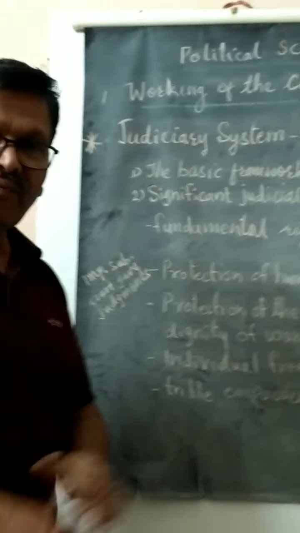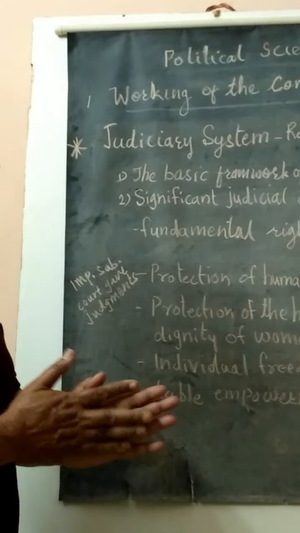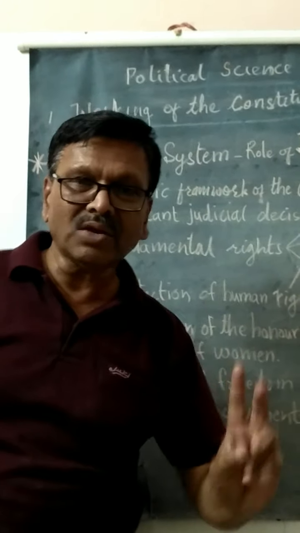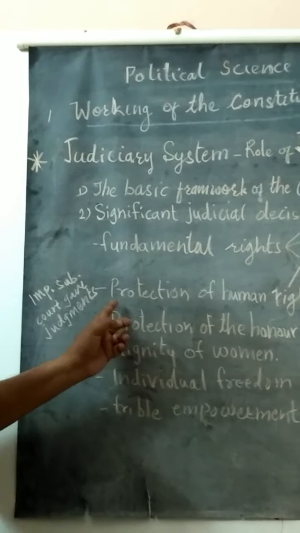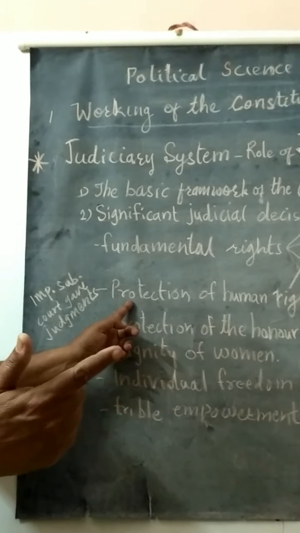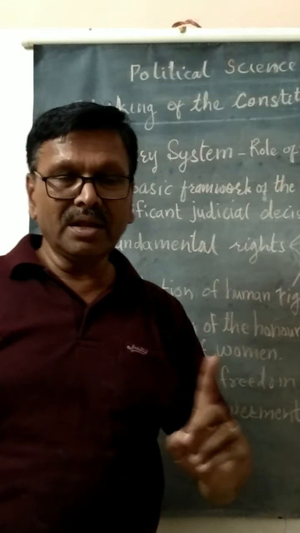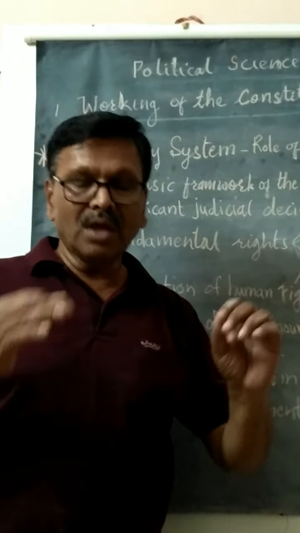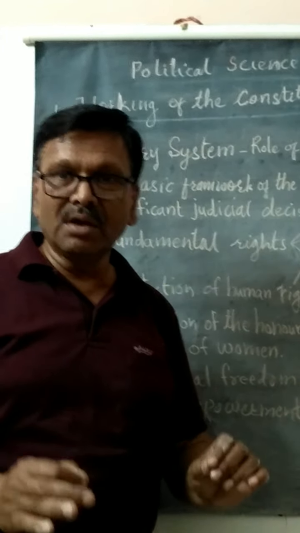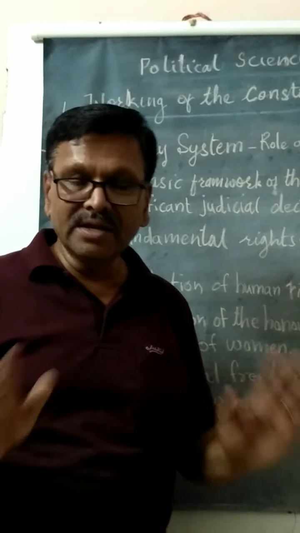In our country, women and children are the most neglected sections, and therefore the rights of children and the rights of women are very, very important, and the protection of children and women is very, very important. Protection of children, I would give you an example: under the age of 14, no children are supposed to work, no child labor.